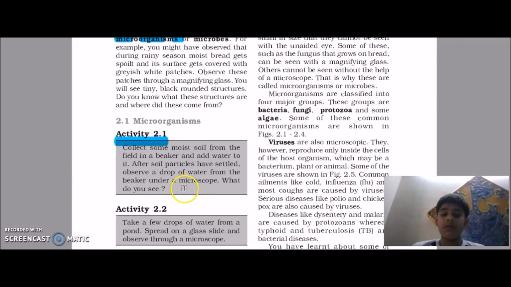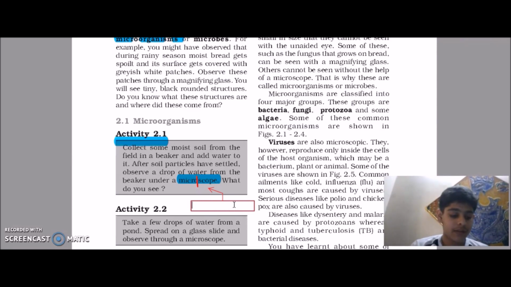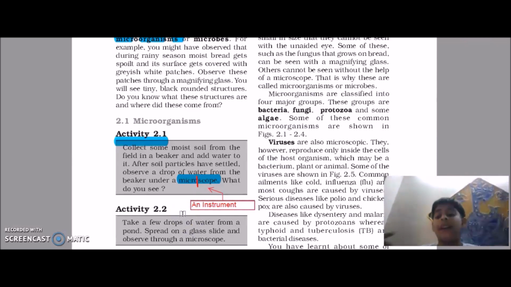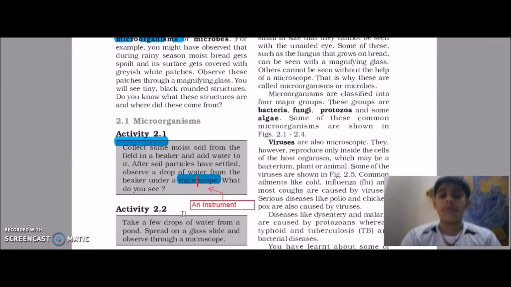So what does the word microscope mean over here? We need to divide the word microscope into 2 parts, micro and scope. Let's understand what is micro. We know that. What is a scope? Scope is an instrument, and this means that the instrument that is used to see microorganisms or micro things which are extremely small, that instrument is a microscope.